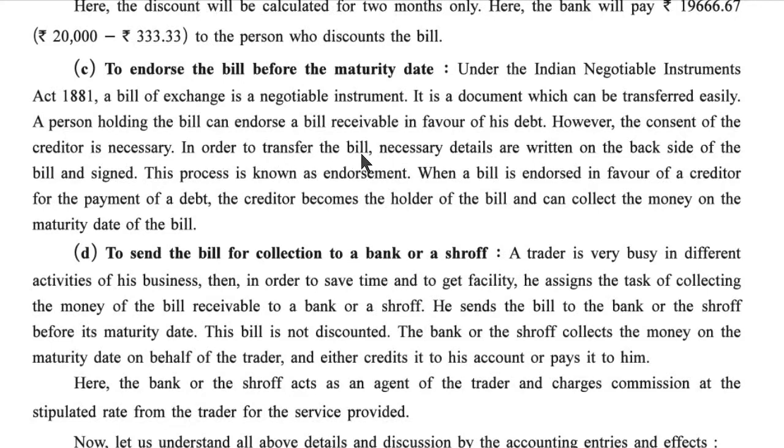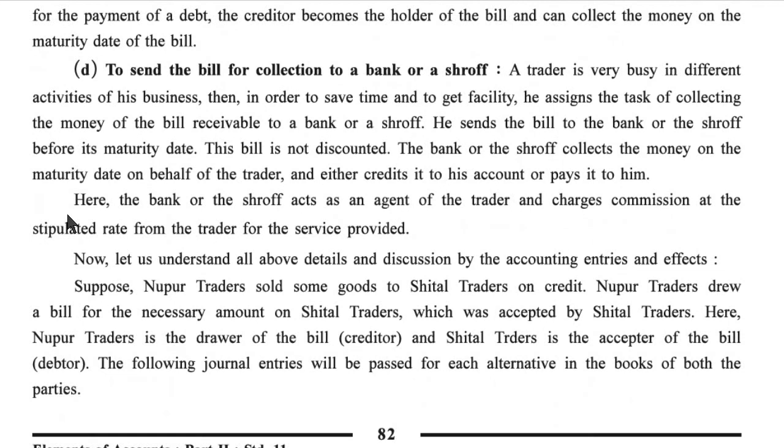In order to transfer the bill, necessary details are written on the back side of the bill and signed. This process is known as endorsement. When a bill is endorsed in favor of a creditor for the payment of the debt, the creditor becomes the holder of the bill and can collect the money on the maturity date of the bill.